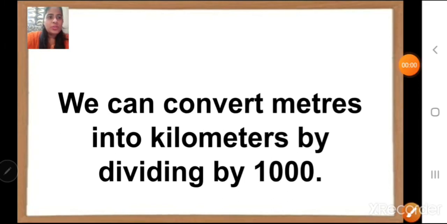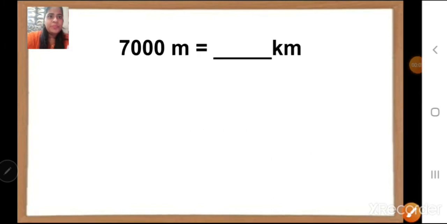Okay. So let us take an example. 7000 meter is equal to dash kilometer. Now if I want to convert from meter to kilometer, we have to divide by 1000. Correct?